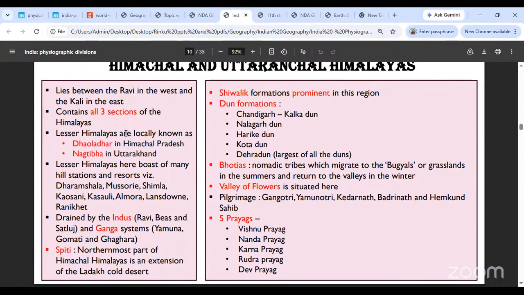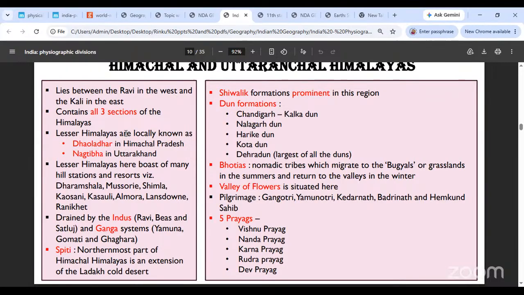Two major things. One is a tribe called the Bhotiyas who live over here, and they are transmigratory tribes. So they move up and down from season to season. In summers, when the snow melts completely, they go up to the grasslands. And when it is winter, when the snow line is a little lower, they come down to the lower reaches where it is not very cold. And the Bugyals are the grasslands. Bugyals is the local name for the grasslands there.